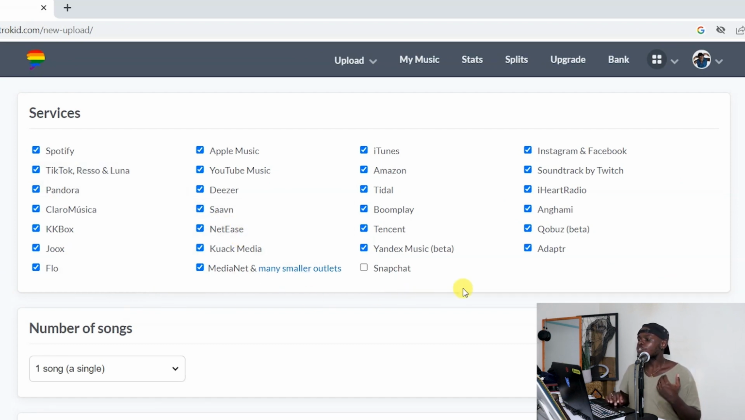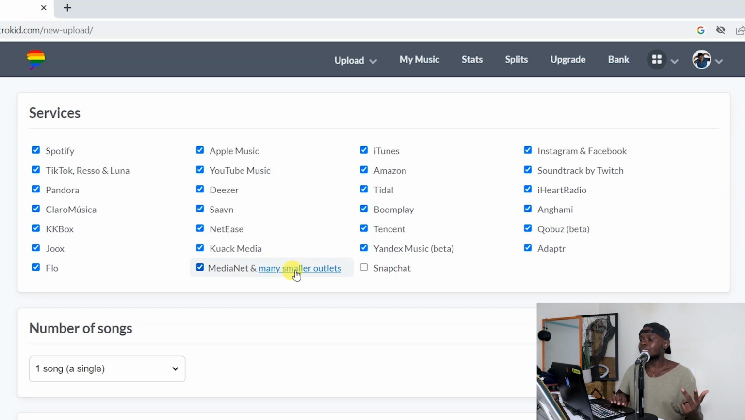Here you'll see 27 options shown. At first glance, you think there are 27, but in actual sense, when you come here and you read TikTok, Resso, and Luna, these are 3 options. So to that 27, you add Resso, that's 28. 29 is Luna. And then you come here and click many smaller outlets, right? So now we are at 29 services or stores where your music is being distributed.